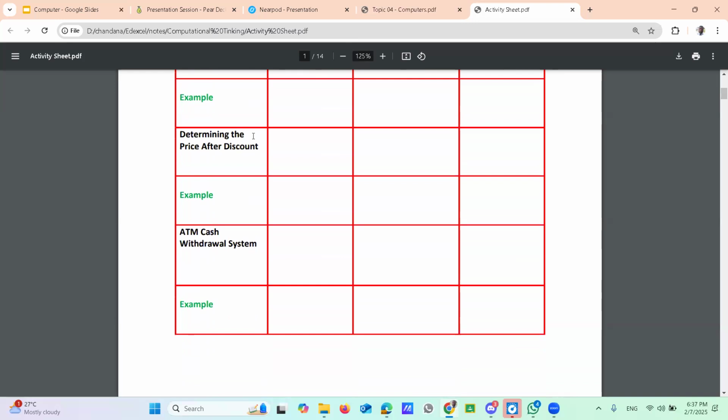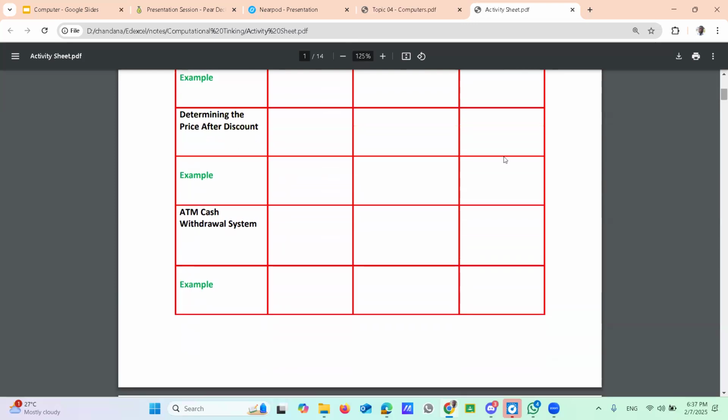Determine for this ATM cash withdrawal system, what are the input, the process, and the output? Give me one input, one process, and one output. PIN number. Yes, the PIN number is one input, the most important one. Then tell me another input.